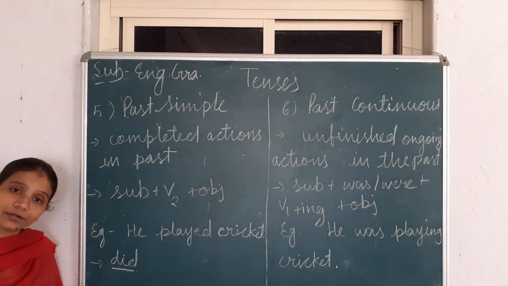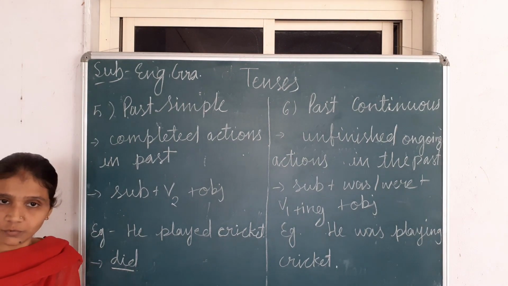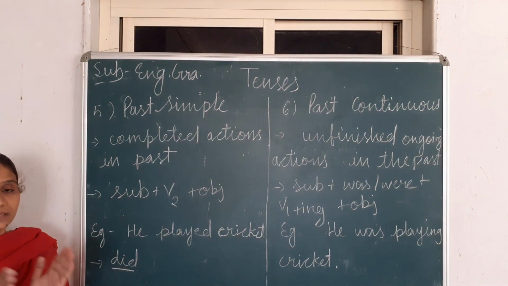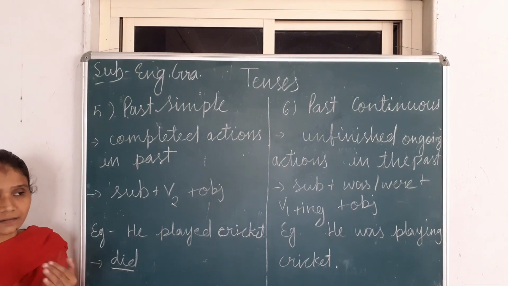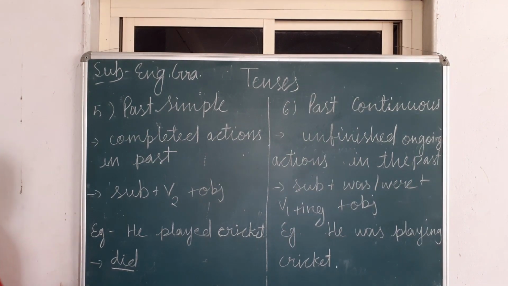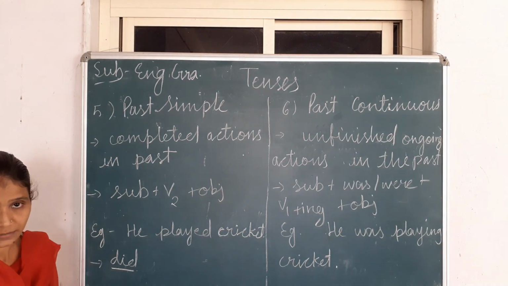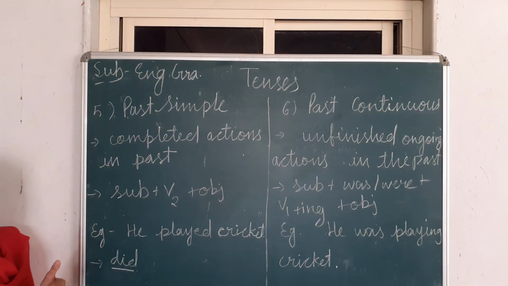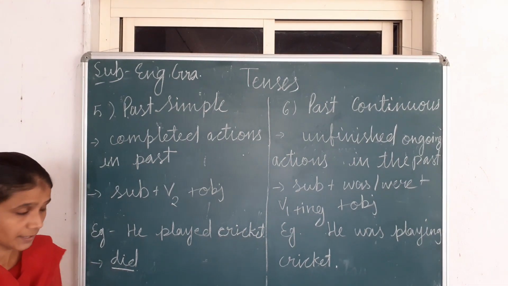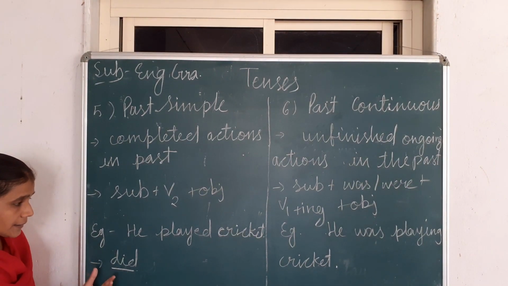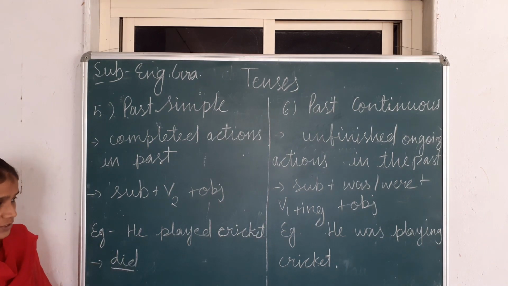Suppose we want to make an interrogative sentence. In an interrogative sentence, as you know, we have to use a WH word, then helping verb, then subject, then main verb, then the remaining part of the sentence like an object or complement. See, did he play cricket? At the end, question mark. This will be an interrogative sentence. But which type? Yes, no question. Suppose we want to make a WH question. Why did he play cricket? This will be a WH question.